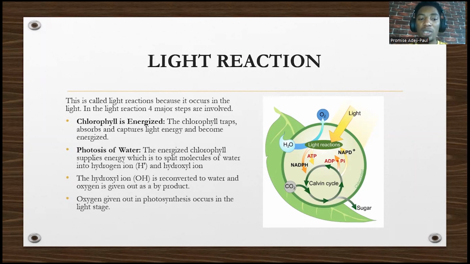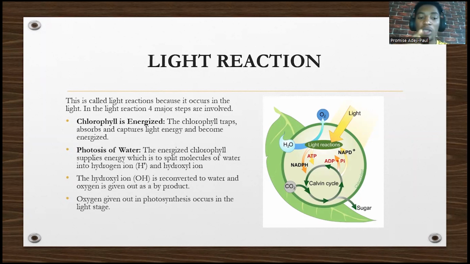After that, what's the next thing? There will be photolysis of water. Photolysis of water means breaking down water using light. Lysis means breaking down, photo is light. So the energized chlorophyll supplies energy that is used to do what? Split the molecules of water into what? Hydrogen, which is H plus, and hydroxide, which is OH minus. The OH minus is reconverted back to water and oxygen is given off as a byproduct.